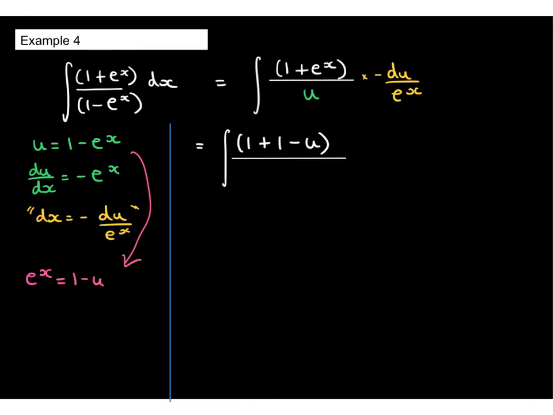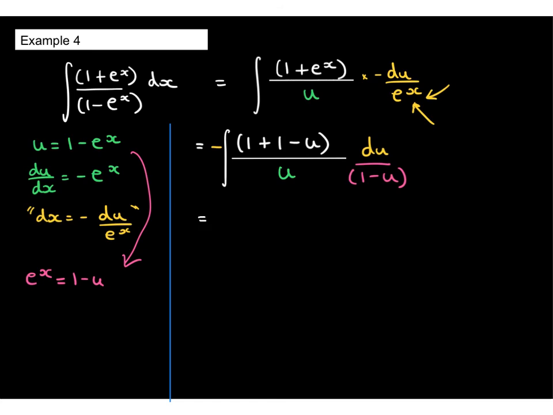And in the denominator, we've still got this u. There's a negative sign that I'm going to pull out to the front. And then I'm going to have to do something about this e to the x as well. So I'm going to replace that with 1 minus u. So what does my integral then become?